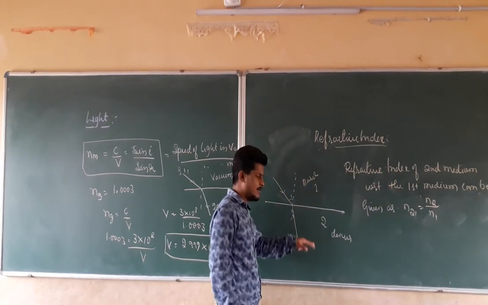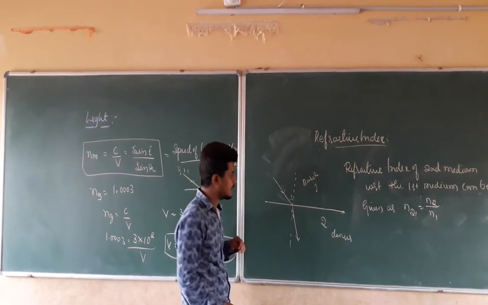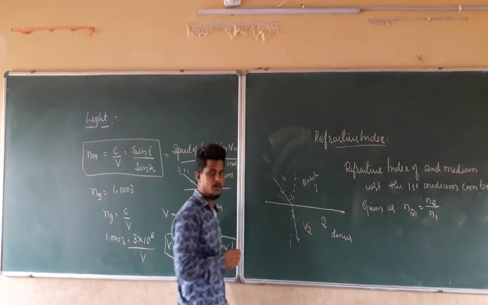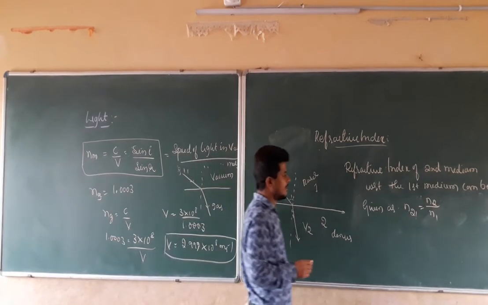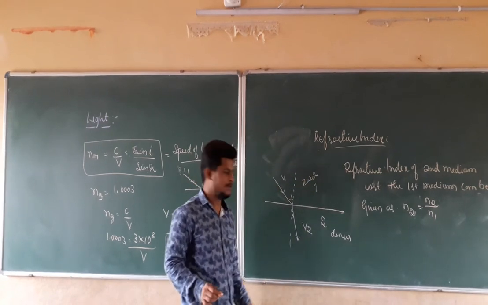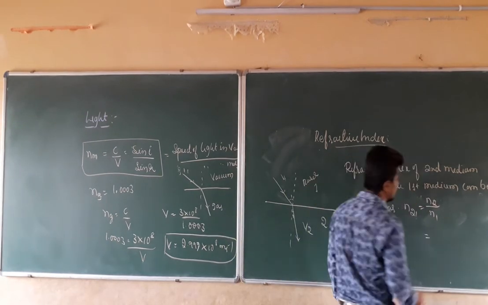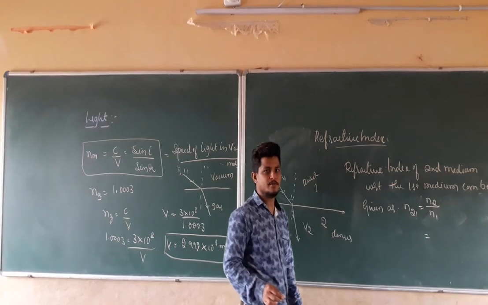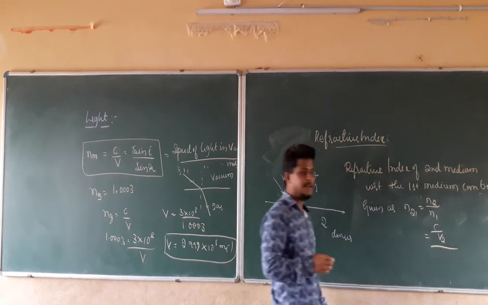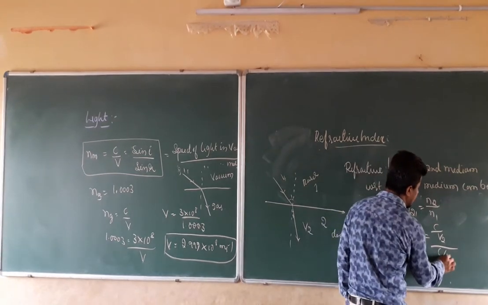We are calculating the refractive index of the second medium with respect to the first medium. Let the speed of light in the first medium be v1 and in the second medium be v2. That is n21 equals n2 divided by n1, the ratio of the absolute refractive indices of the two mediums. n2 is c divided by v2, the absolute refractive index, and likewise n1 is c divided by v1.